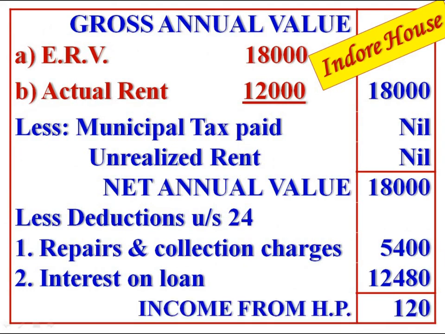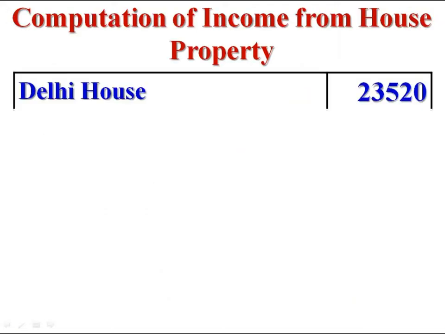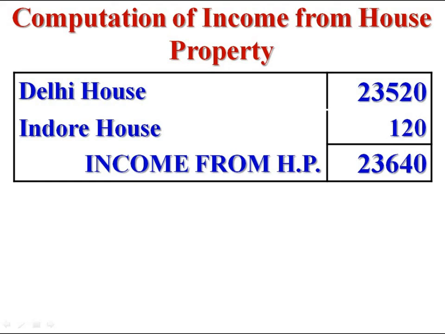Now we get rupees 120. It is the income from Indore house, second house. We are computing total income from house property. Income from Delhi house 23,520. Income from Indore house 120. Total 23,640. It is the total income from house property for the assessment year 2021-22.